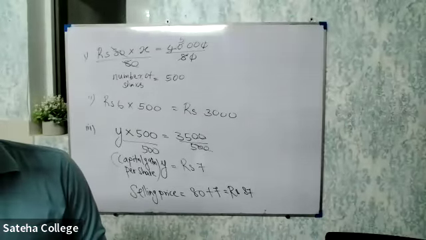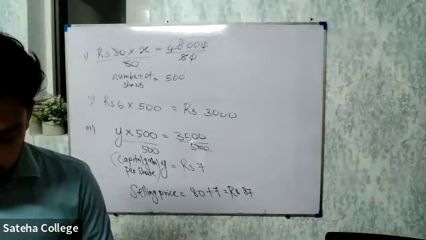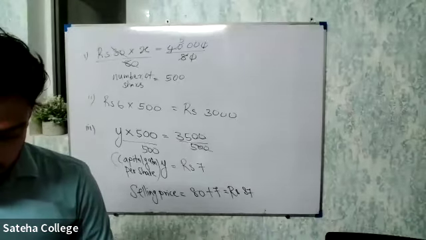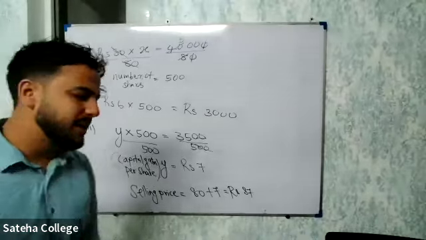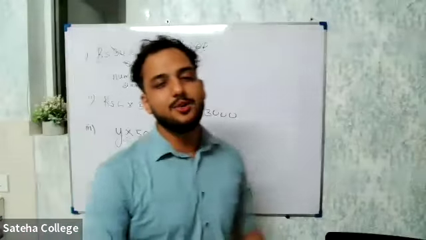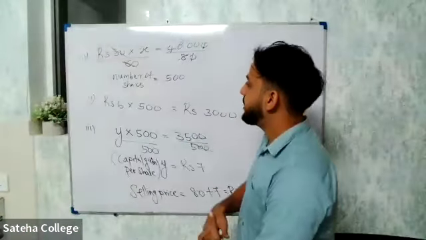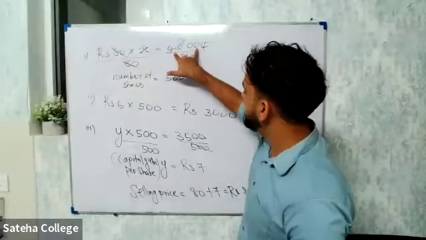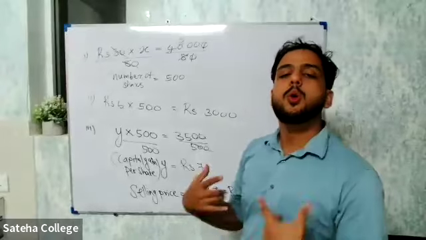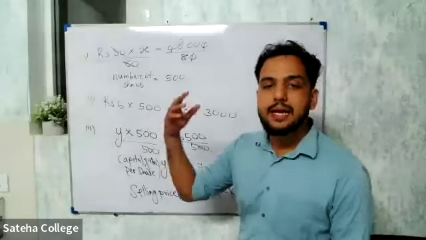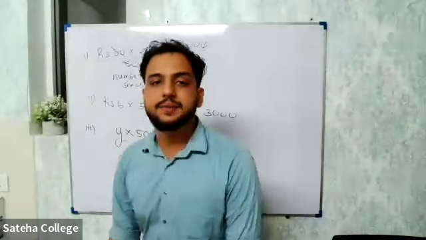Instead of doing it in this method, we can do it like this also. Now 40,000 plus 3,500 divided by 500. Yeah, you can do it, but then why always try to go for easier methods, right? Now, what you can do, 40,000 plus 3,500, that is 43,500. You're going to divide that by 87. You will take another 5 minutes dividing that by 87.